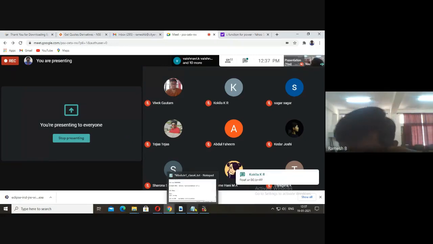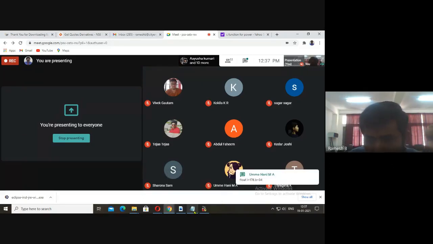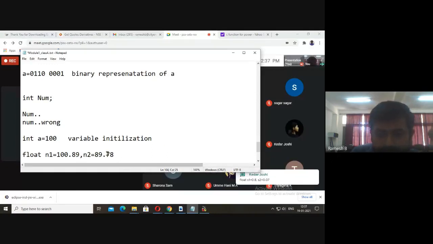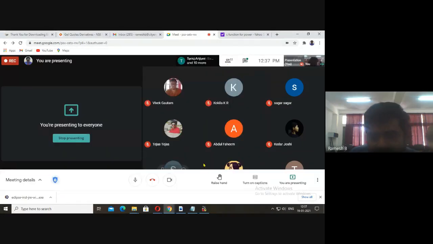Okay, good, Kokila. Float a is equal to 30, b is equal to 49. See here, whenever we are declaring float, float n1 is equal to 100.89, comma, say n2 is equal to 89.78. Whenever we are declaring float, the values must be in dot, fractional values.